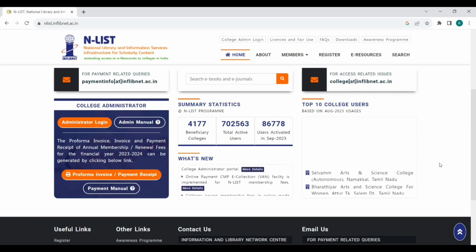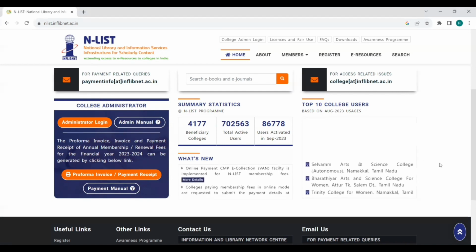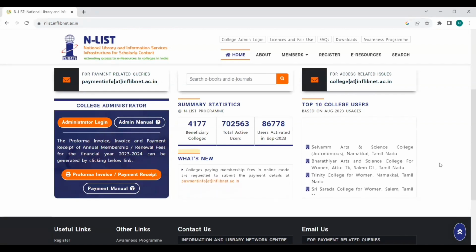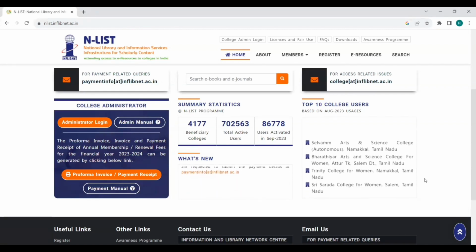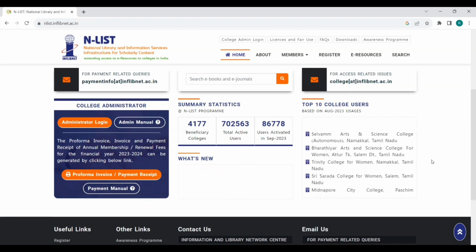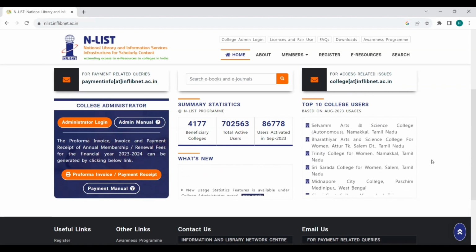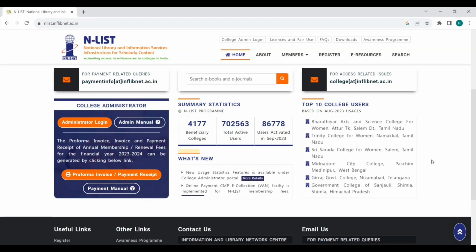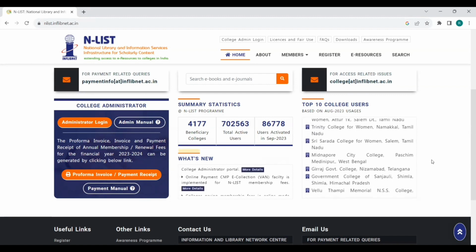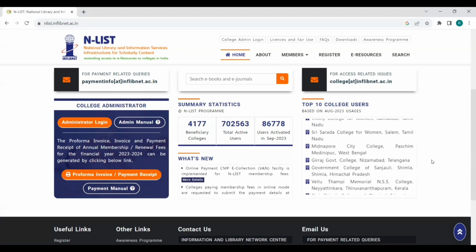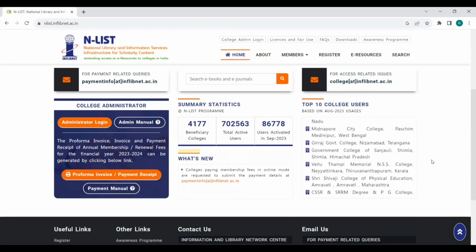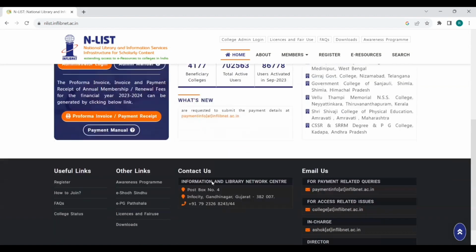We should be very proud since some of the Tamil Nadu colleges stood in the ranking list, for example Selvam College, Bharathiyar College, Trinity College, Sharada College. After watching this video, we will be very happy if we see our college in the top 10 list, in order to make awareness to use the e-books and e-journals hosted on the ENLIST website.